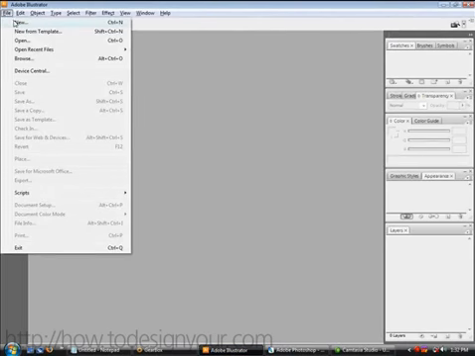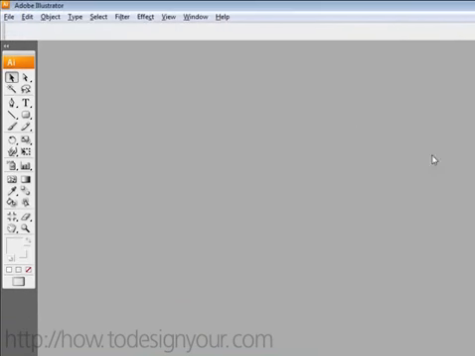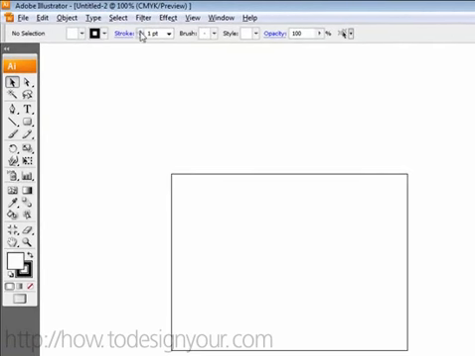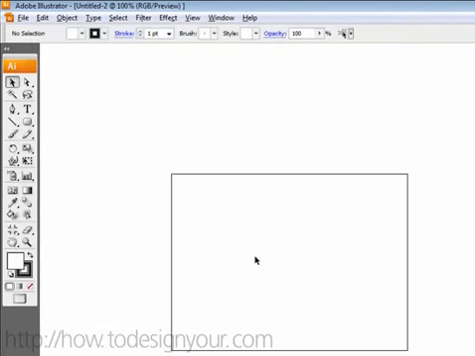So we're going to design one in Illustrator. So select File New, 400 by 300, hit OK. Hold Ctrl and the 1 key to get to 100% view. And we're going to change this. We're going to go File, Document Color Mode, change it to RGB.